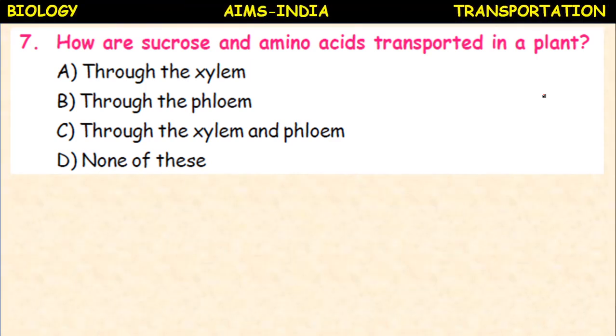How are sucrose and amino acids transported in a plant? Through the xylem, through the phloem, or through xylem and phloem? None of these. It is through the phloem tissue that sucrose and amino acids are transported.